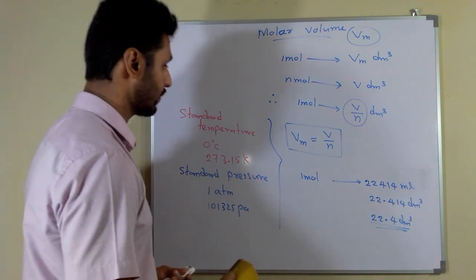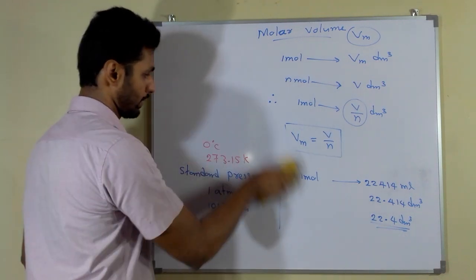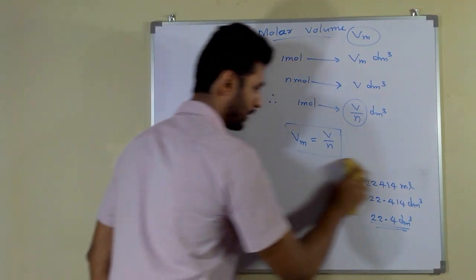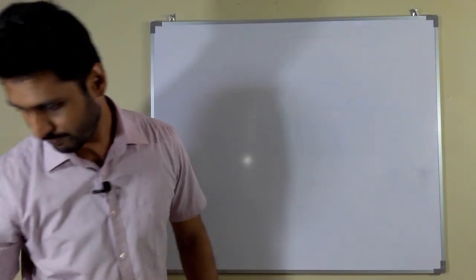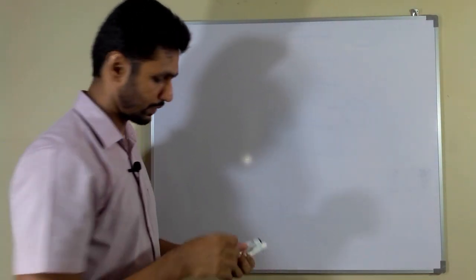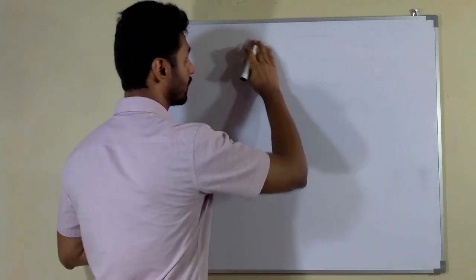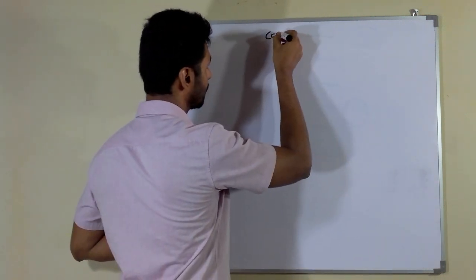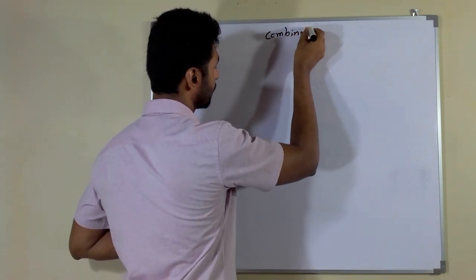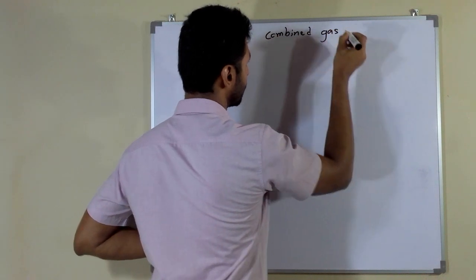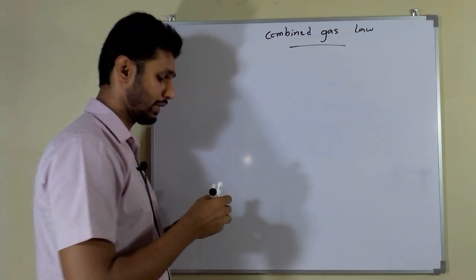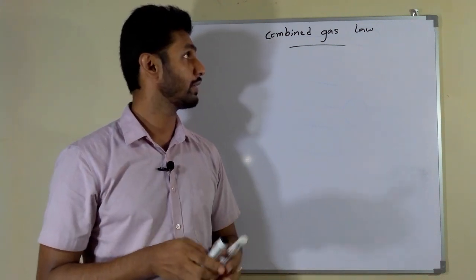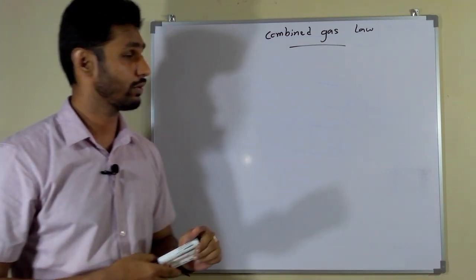Next we are going to discuss the combined gas equation, the combined gas law. Let's see how to generate this gas law.